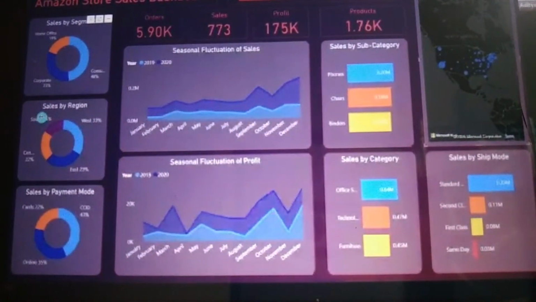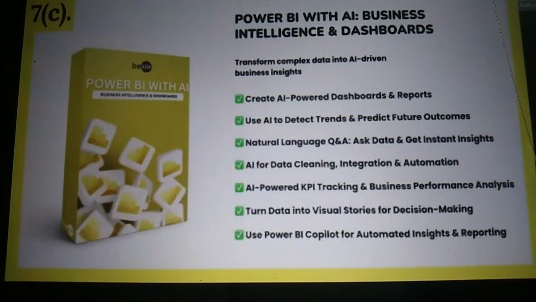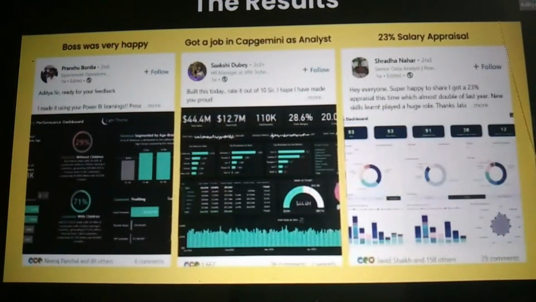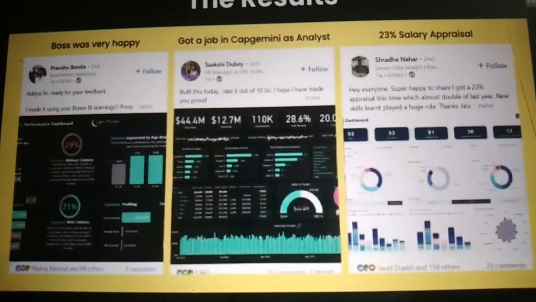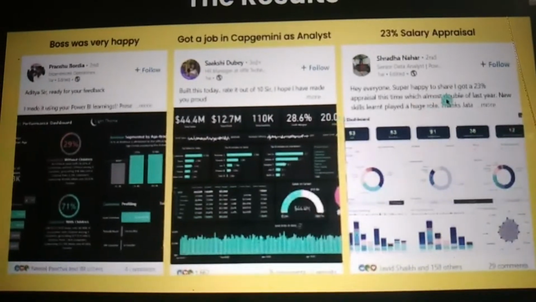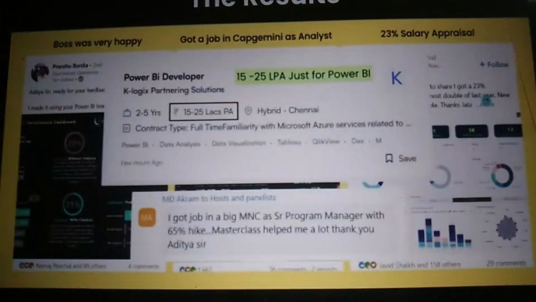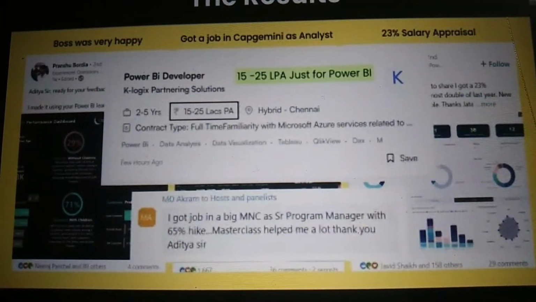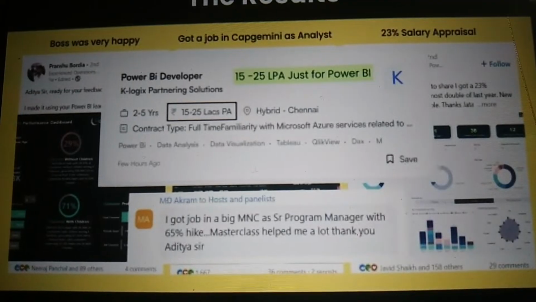Every boss in the world loves to look at interactive dashboards, and that is what we learn in Power BI, right from basics to advanced, via which our students like Pranshu's boss were very, very happy. Shakshi got a job in Capgemini as an analyst. Shraddha got a 23% salary appraisal, which is almost double of the last year. That is what people were able to do. And guys, Power BI jobs are paying upwards of 15 lakhs per annum. Just this one skill is paying that much. So we'll be learning all of it with the help of AI.